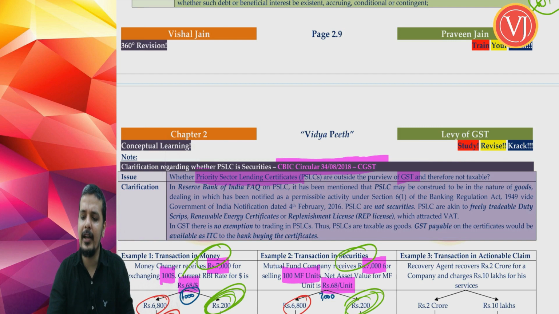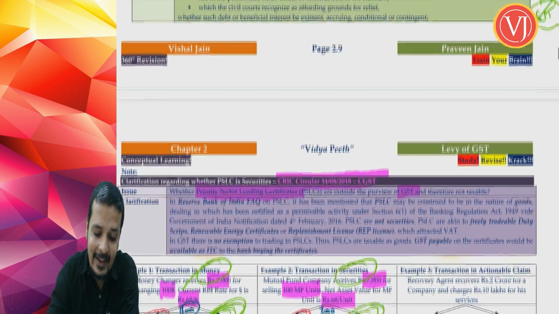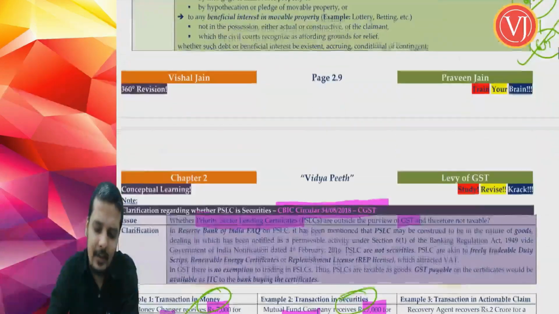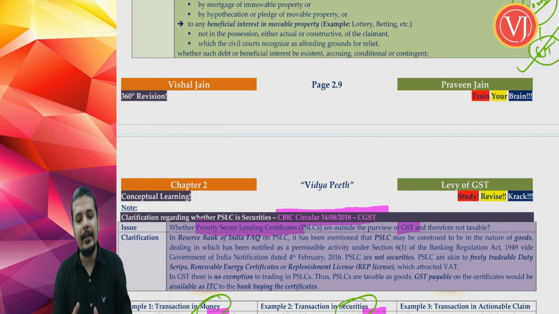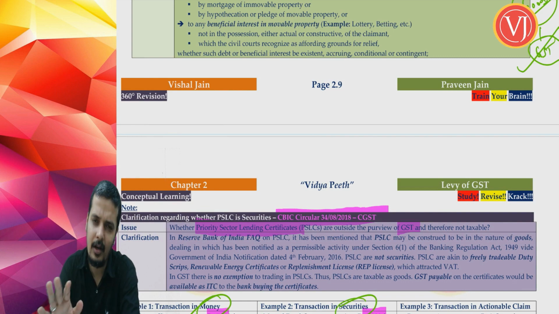All the other lengthier circulars will be completed just like that. I will not even be opening the page of the circular. I will just explain the concept and the circulars will be over just like that. You need not remember the circular number, as they are not part and parcel of law. For example, 34/08/2018 is the 34th circular in total and the 8th circular of the year 2018. You need not remember that. Just remember it is a CBIC circular.